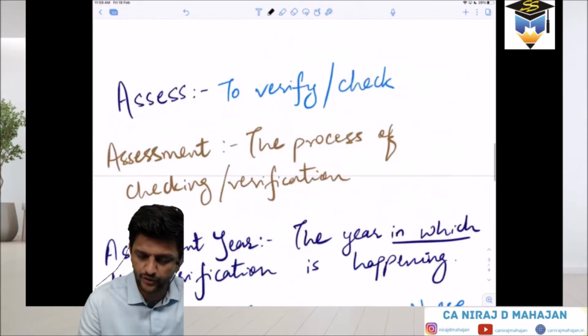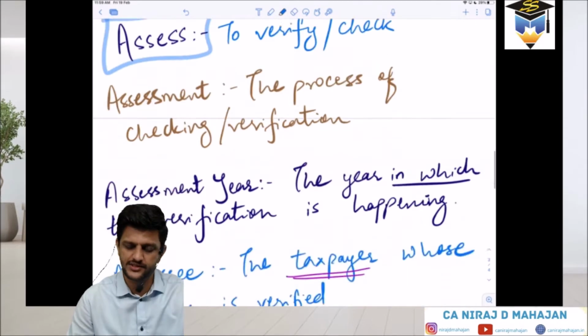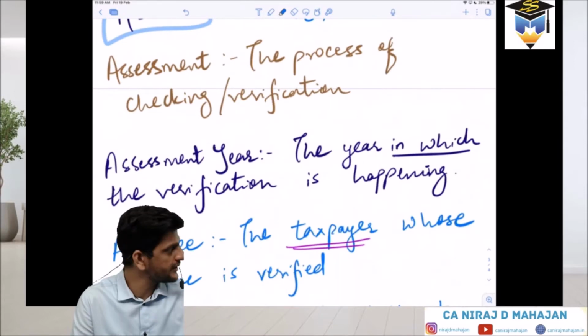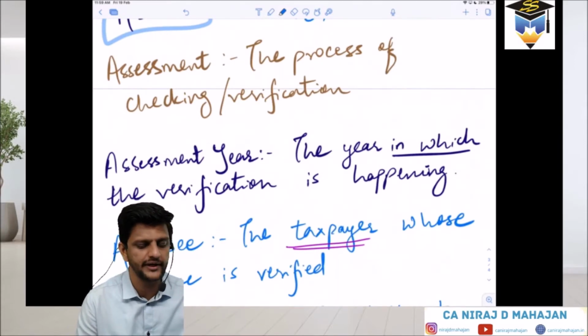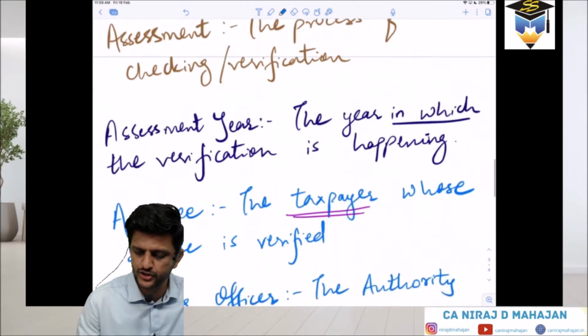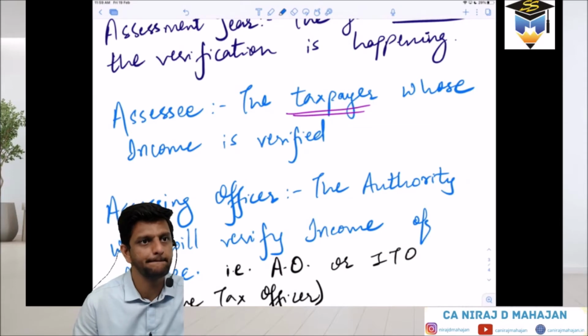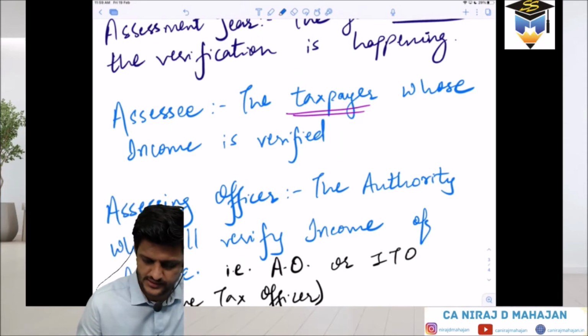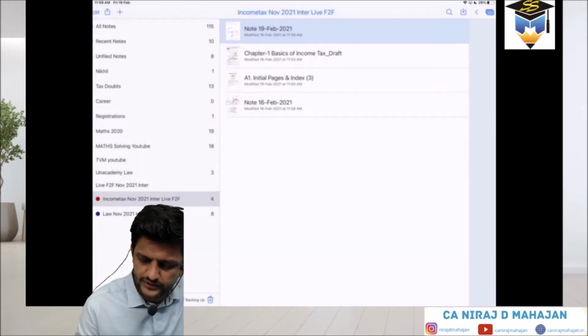So all that comes from one single word, which is assess. Assess means to verify. Who will be checked is the assessee. The year in which it will be checked is the assessment year. Who will check is the assessing officer. Is it clear, everybody? And CBDT obviously is the most important regulatory authority for income tax. Clear till here? Right, let's go back to our notes.